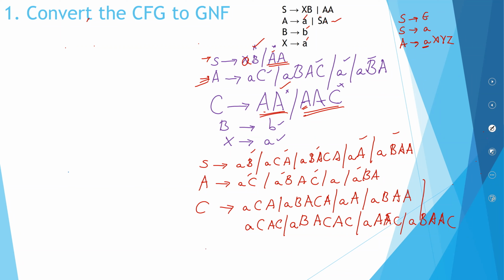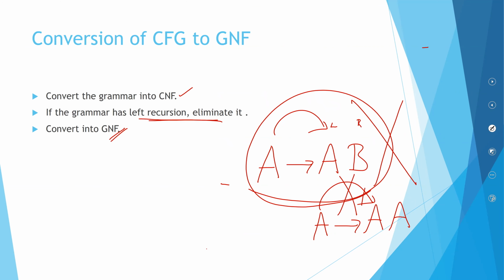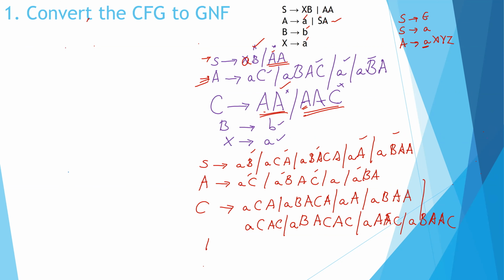And then my other terms. B is B. X is A.